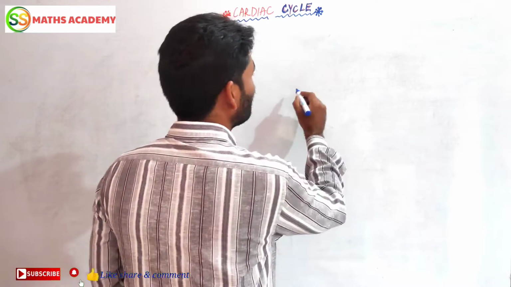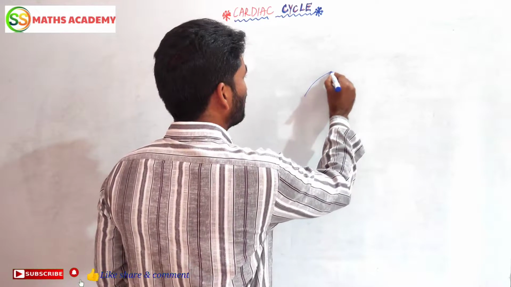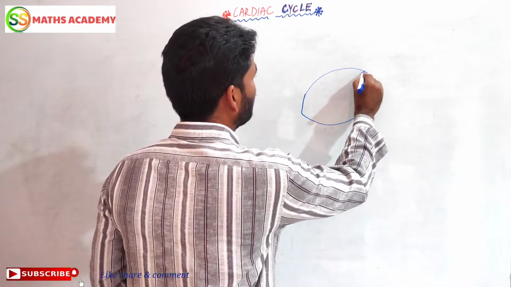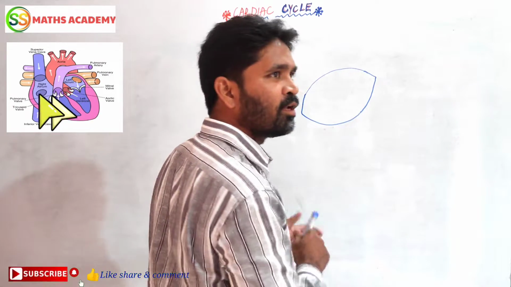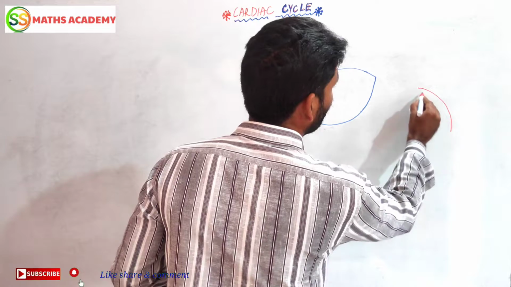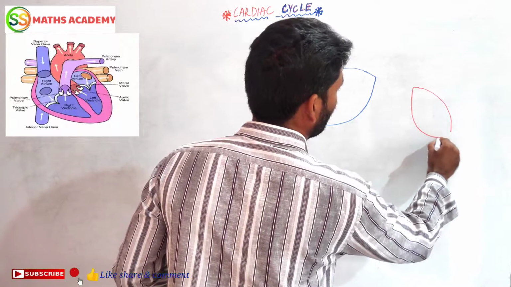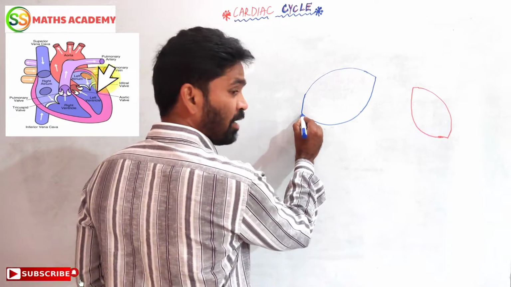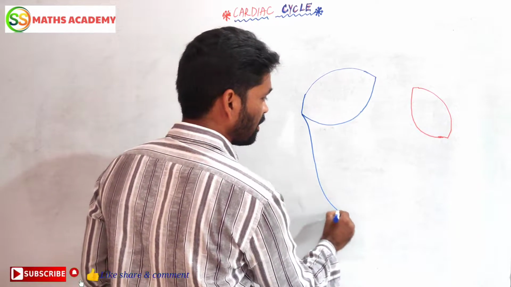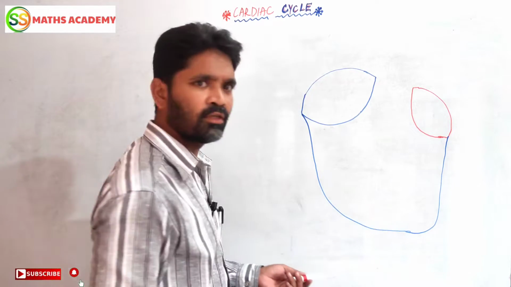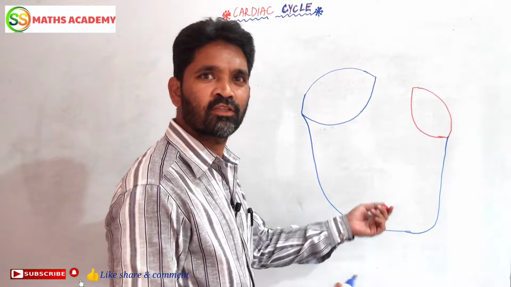Now what I am drawing here, this is your right atrium. Now what I am drawing here, this is my left atrium. Now, see this. I am taking this and then doing up to here. 20% of the heart structure is completed.